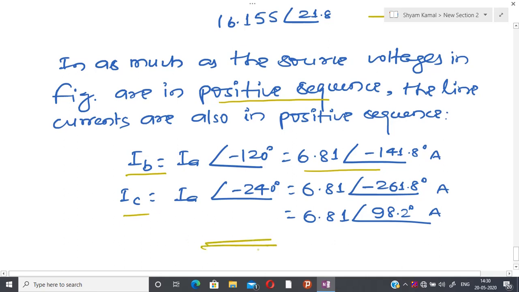With this discussion I am going to close today's lecture. In the next lecture I am going to talk about another connection, that is the balanced Y to delta connection. So thank you very much.